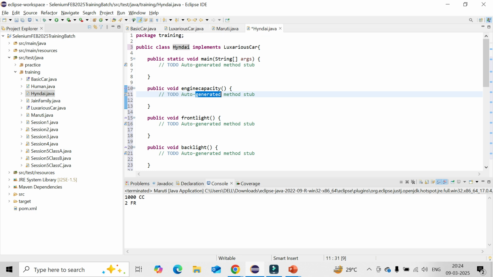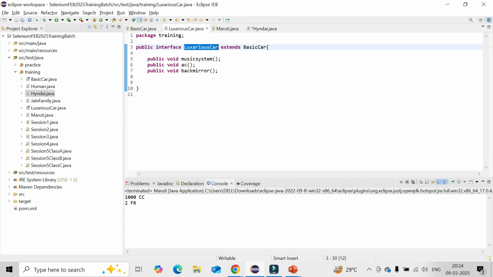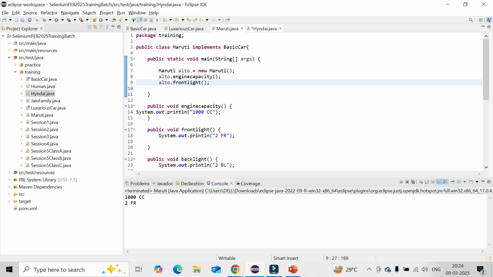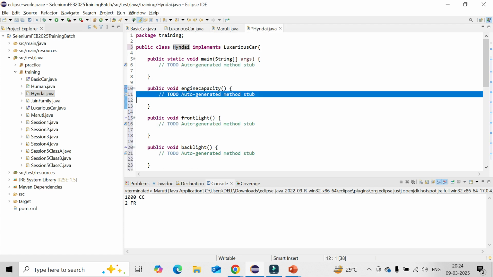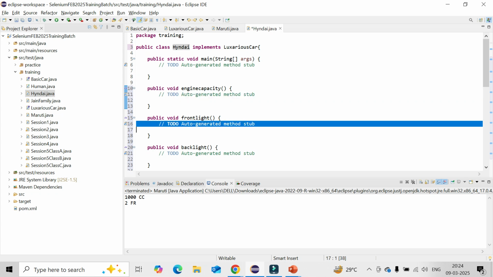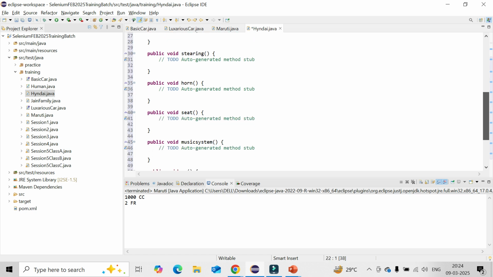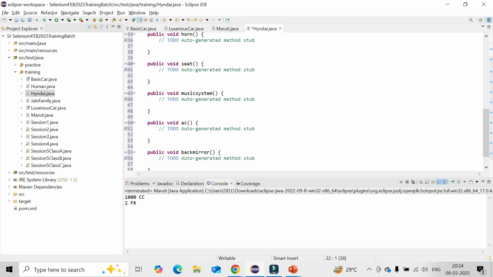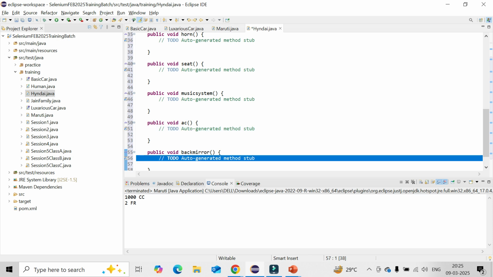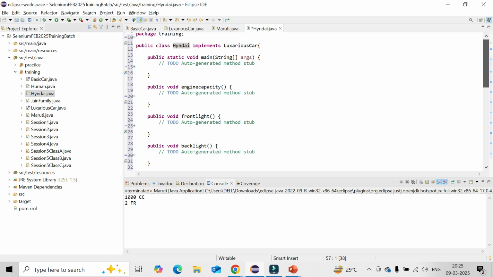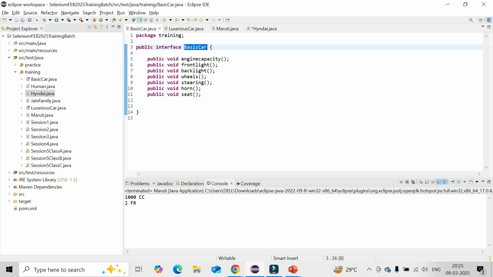You can have other interfaces for the BMW-specific features, so that it will implement the other interfaces one by one, right? Luxurious car and other car, and you can have specific methods implemented here. Engine capacity for the Hyundai car might be 1800cc. It can have 7 seats, 4 front lights, 3 back lights, like that. Along with that, the luxurious system will also be there. It can have a very big, better music system. AC should be there. Back mirror should be there so that you can check it. So that is the way it will differ. That is the way your interface will be there, and you can implement it in the class.